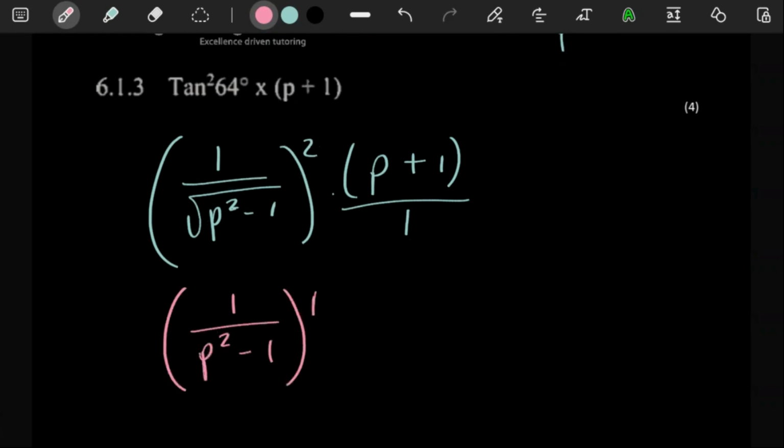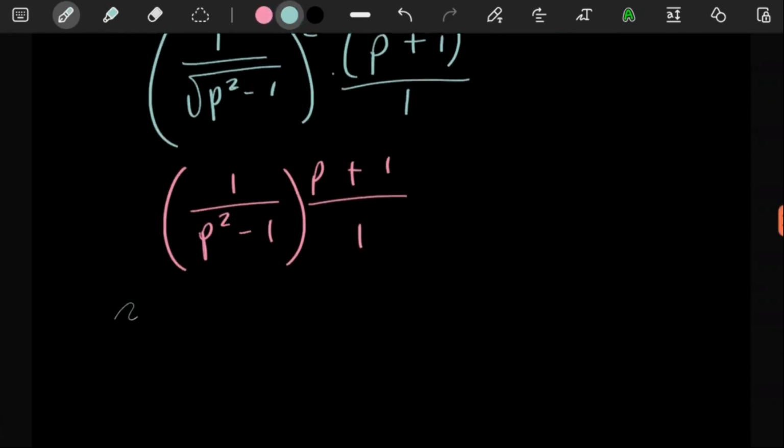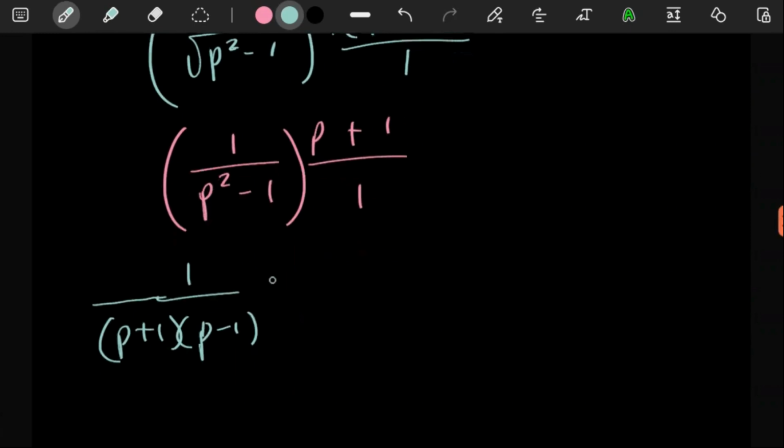And then here, p plus 1 over 1. Here you have to be careful. Fortunately, at the bottom here, you have the difference of two squares. So here you have p plus 1, p minus 1, because remember, p squared is a square value, 1 is also a square value. And then here, all this is being multiplied by p plus 1 over 1.